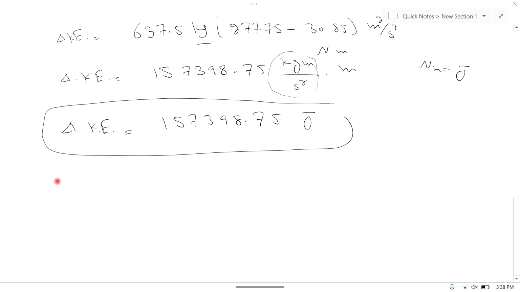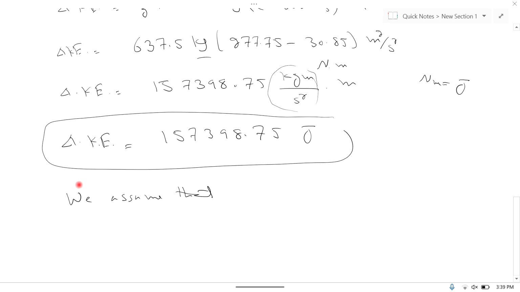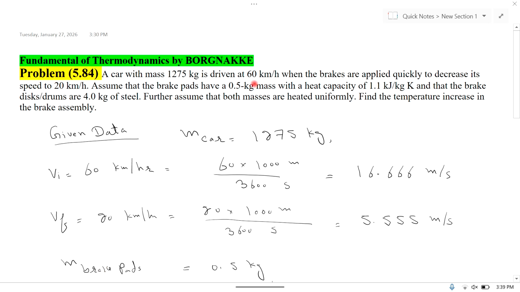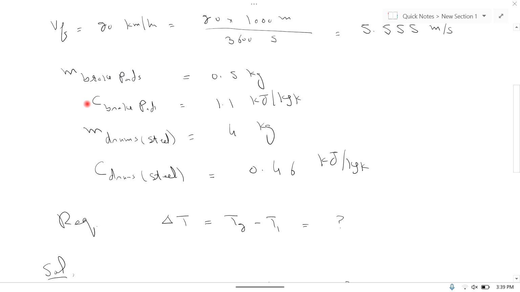So we assume that all the kinetic energy lost is converted into heat or internal energy absorbed in the brake system, because there is brake. When it applies the brakes, the velocity decreases from 60 km per hour to 20 km per hour. So all the kinetic energy is absorbed in the form of internal energy or in the form of heat in the brake system.